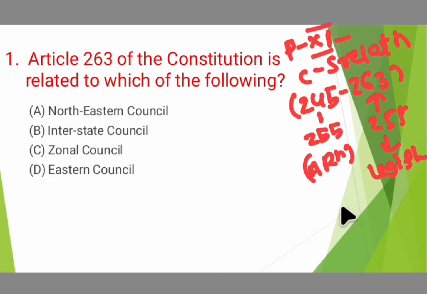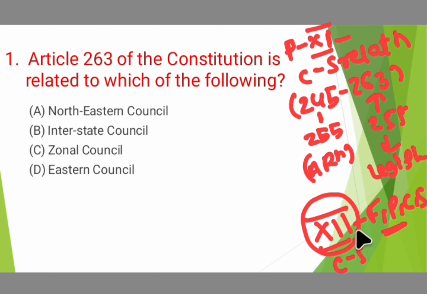And financial relations are dealt with in part 12: finance, property, contract, suits, all those things. That is, the financial relation between center and state is dealt with in part 12 of the Constitution of India.